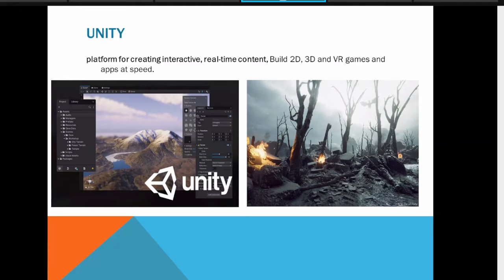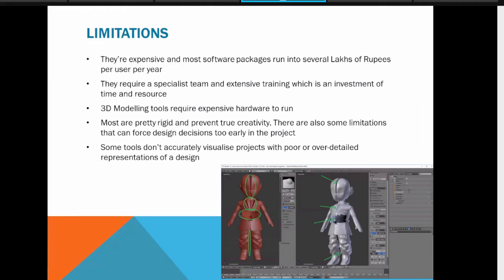Just some days before, I heard a Unity workshop, and they even have the facility to add your own library to extend the functionality of Unity features. So that is also possible, but then what is the limitation of existing tools?